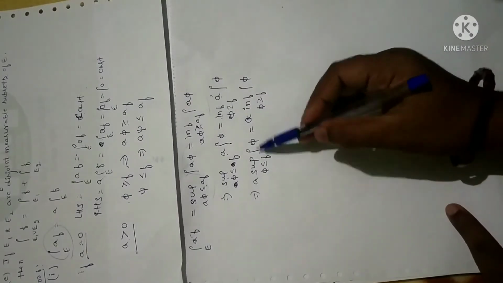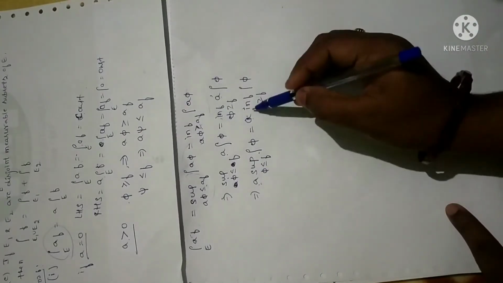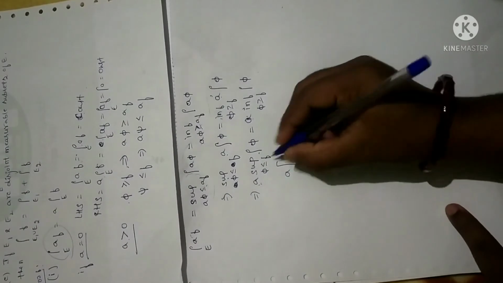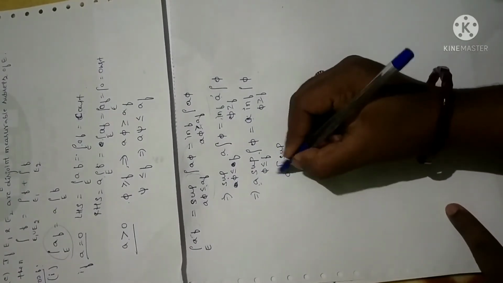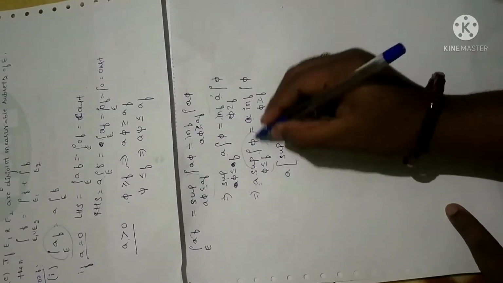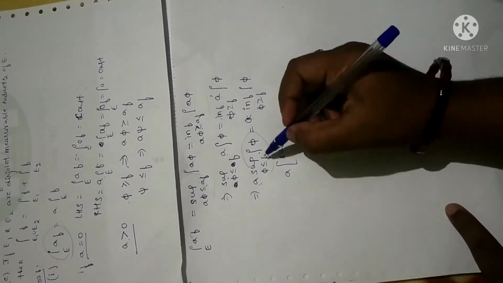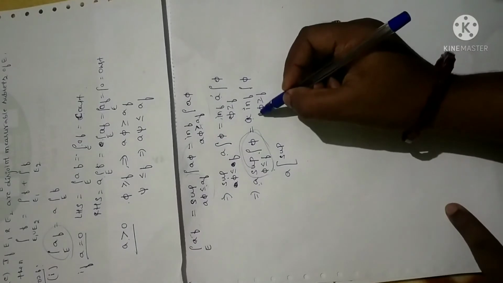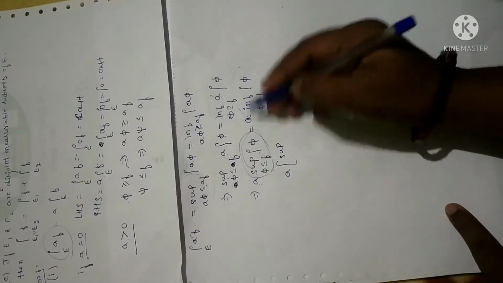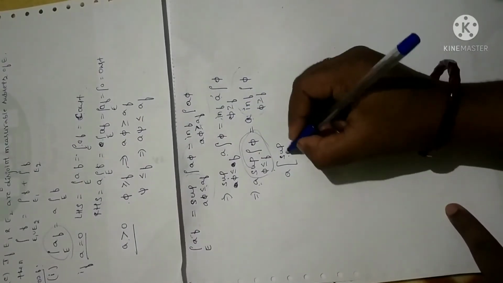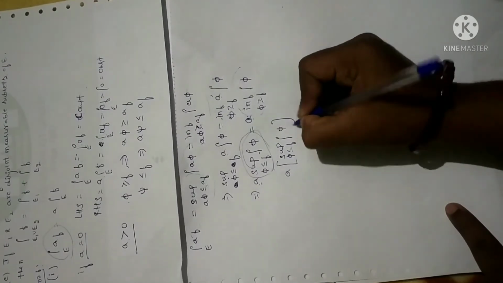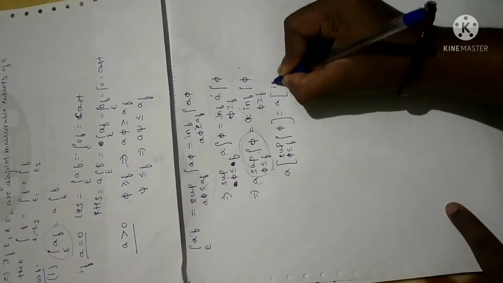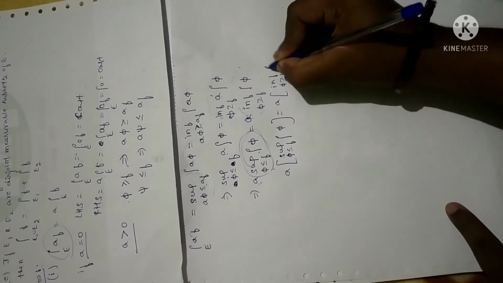Right? Now you can note that in both terms, what is common? a is common. It is just like a times supremum is equal to a times infimum, right? So I can say this as a times the supremum of the integral over phi with phi less than or equal to f is equal to a times the infimum of the integral over phi with phi greater than or equal to f.